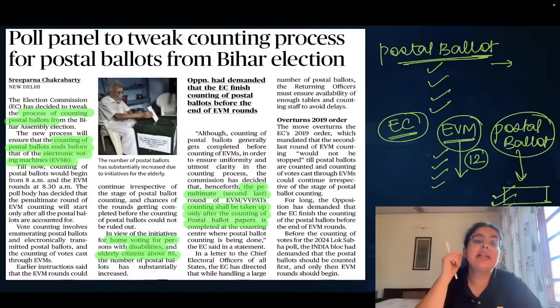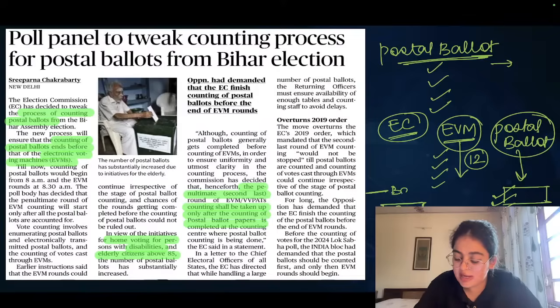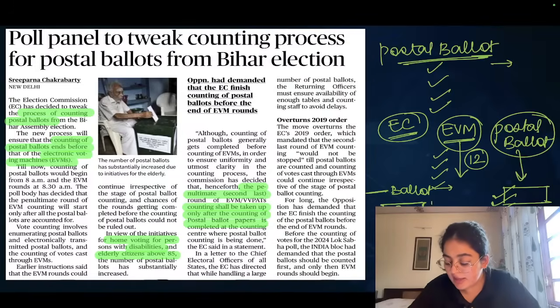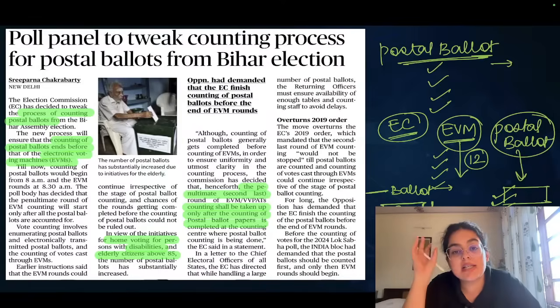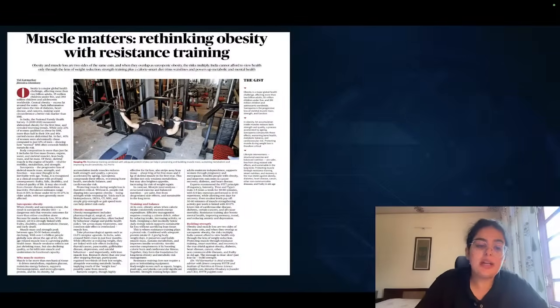And therefore, the Election Commission has said that before the last two rounds of EVMs are counted, the postal ballot votes have to be counted and finished. After these postal ballot votes have been counted, then the last two EVMs, or the last two rounds, will be counted to give the final result. And that is the only change that has been made in the Bihar election by the Election Commissioner. That's it. Let's come to another article.